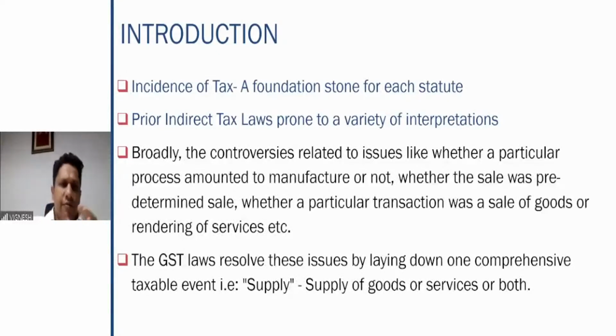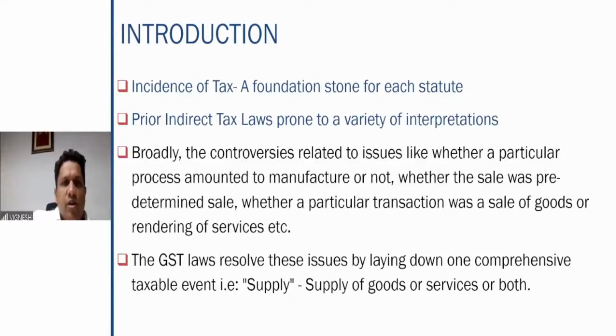So when the tax is supposed to be imposed, that particular timing is known as incidence of tax. This incidence of tax talks about when the tax has to be levied, and it is a foundation stone for each statute. Right? Previously, indirect tax laws had a variety of interpretations as to what is the incidence of tax and when it has to be done.